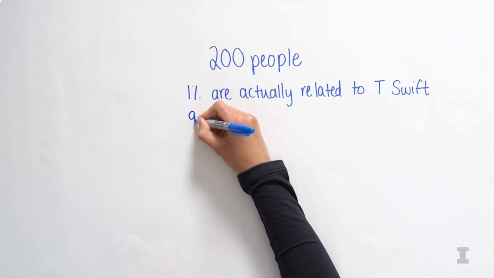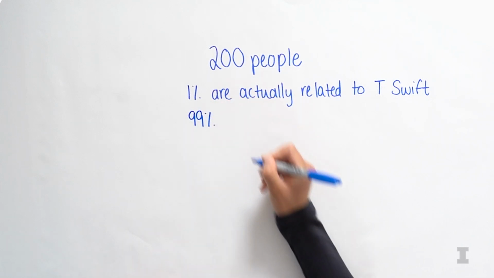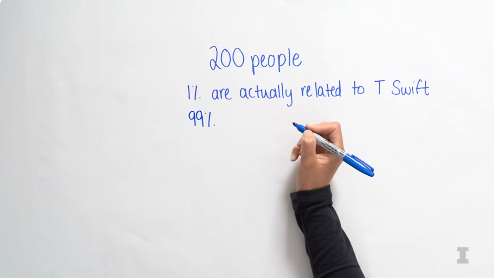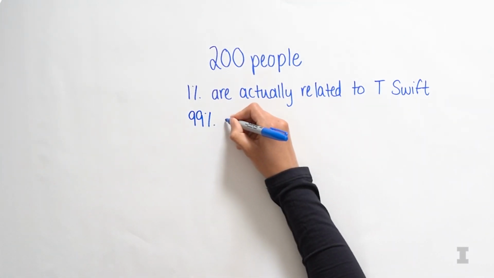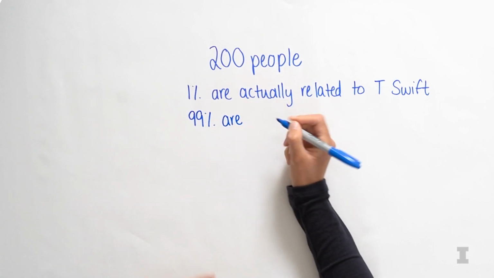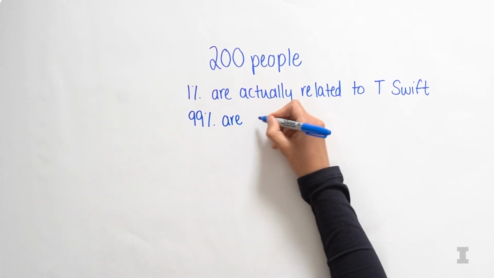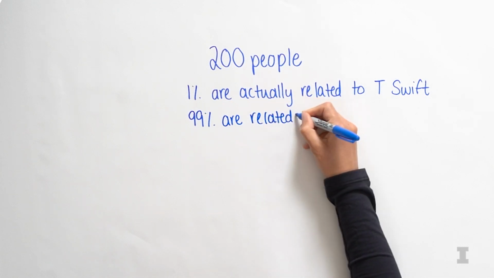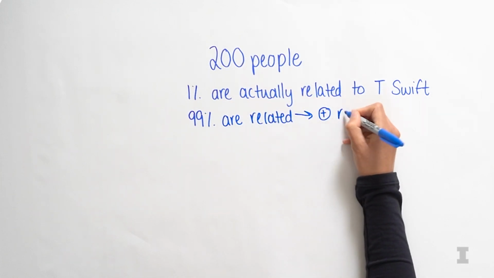And they also told us that this test is pretty good. Like all medical or genetic tests, they're not 100% accurate, but this is 99% accurate because they said if you are actually related to Taylor Swift, there's a 99% chance that you will correctly get a positive result.